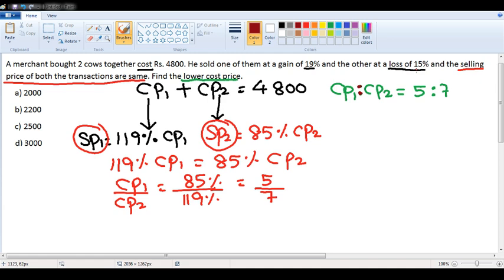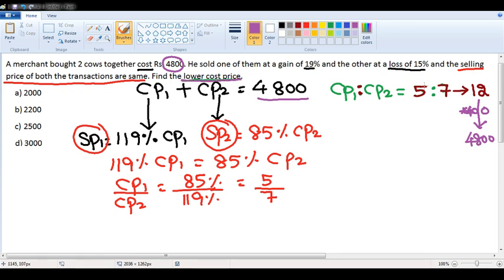According to the ratio, first cost price is 5 rupees, second product cost price is 7 rupees. According to the ratio, what is the total cost price? 5 plus 7, 12. According to the question, total cost price is 4,800. 12 should become 4,800, so multiply by 400. Your question is, find the lower cost price.